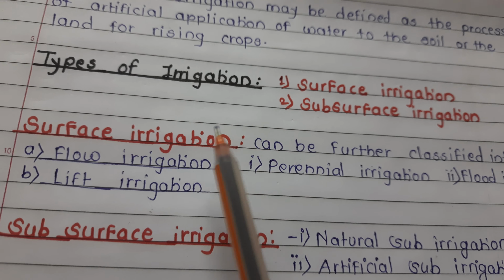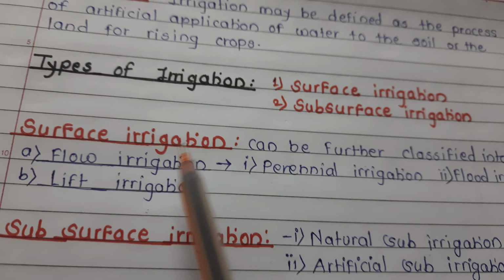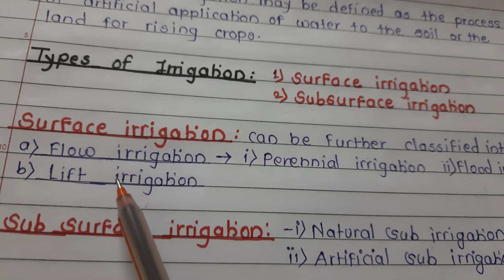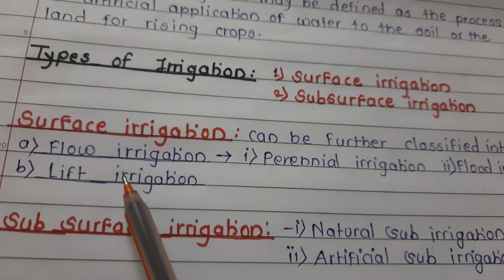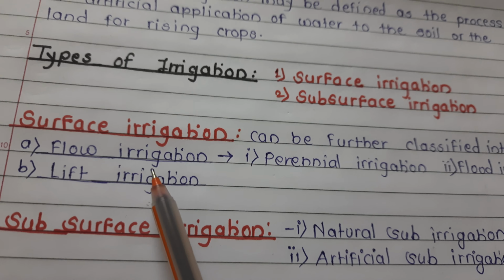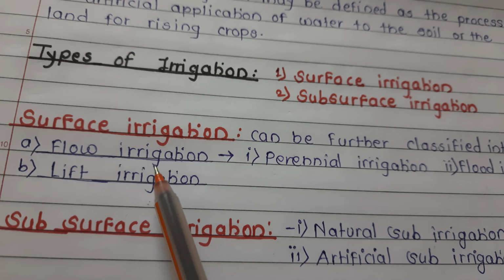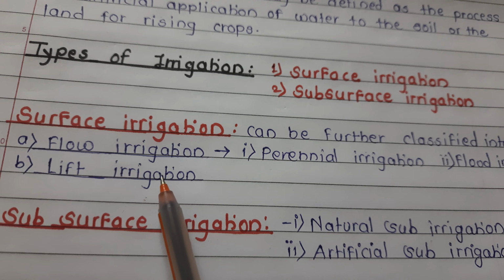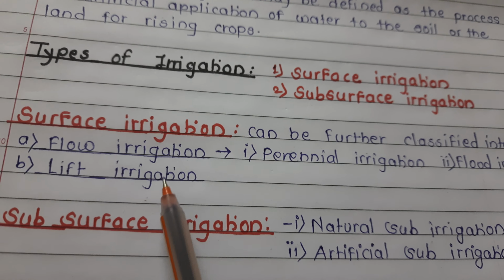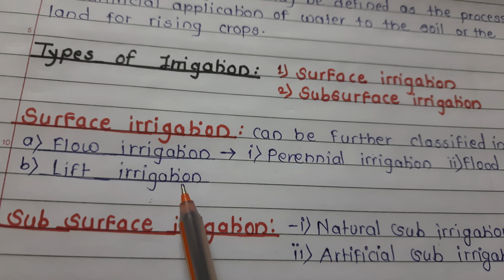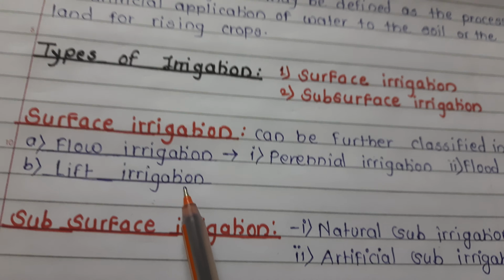Now see, surface irrigation is classified into flow irrigation and lift irrigation. In flow irrigation, water available at a higher level is supplied to a lower level by the action of gravity. In lift irrigation, water available at a lower level is lifted to a higher level by pump or manually.